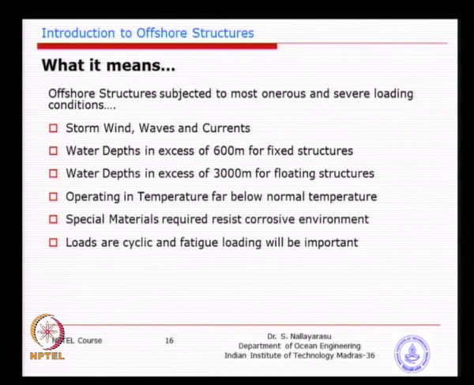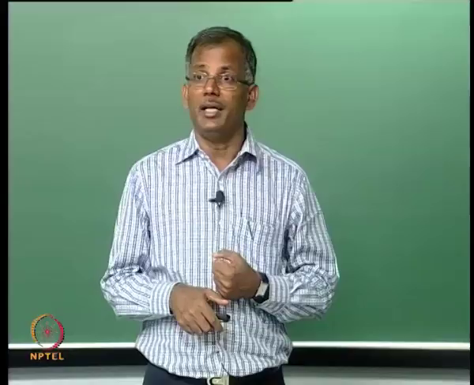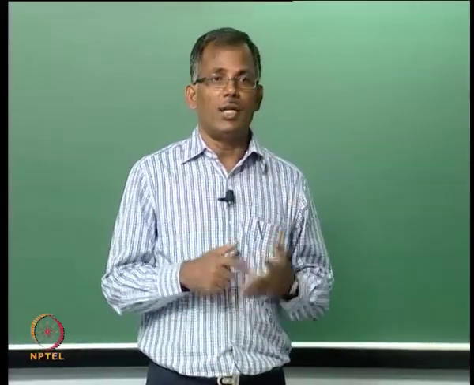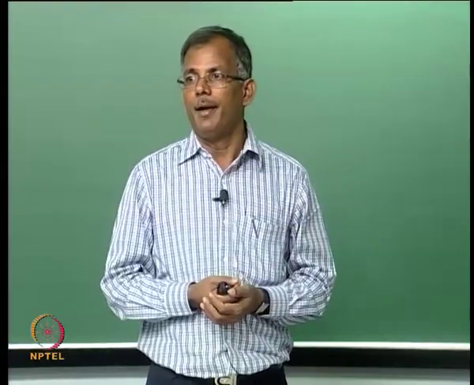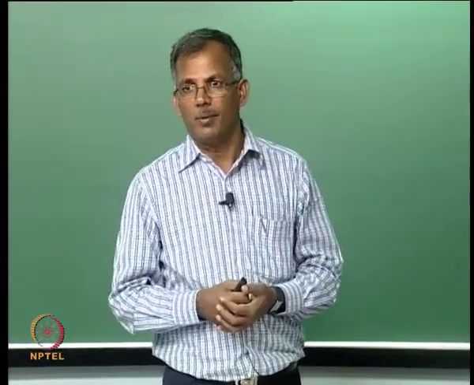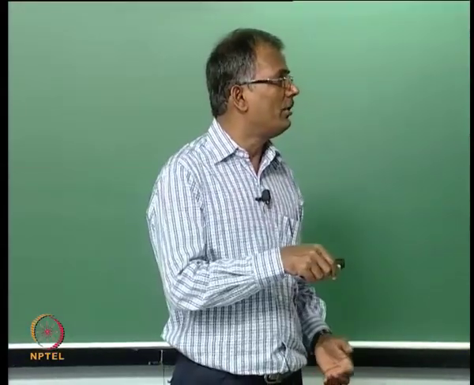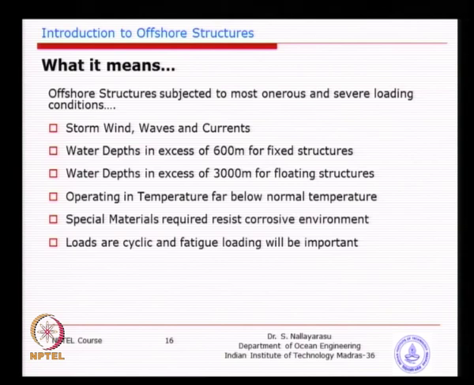If you know how to design a structure on land, you add all these six factors in addition, and you will find it quite tough to design, and each one is a specialized area. For example, if you take fatigue, you need to understand what exactly is happening and try to mitigate that problem. Similarly, low temperature and corrosion. Each one is actually a subject itself. If you go to the library, you will find so much material related to each subject.